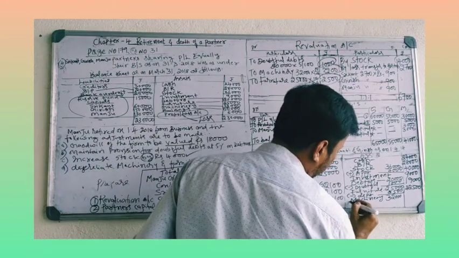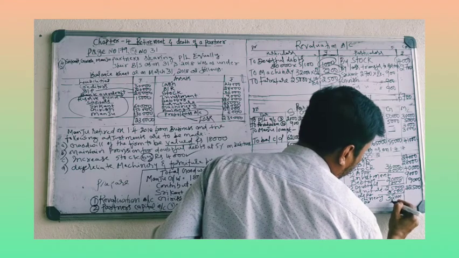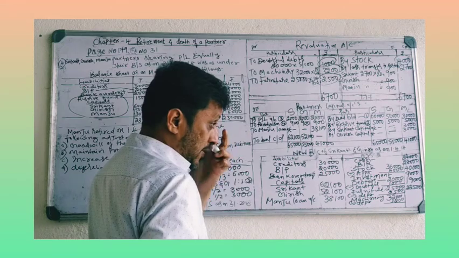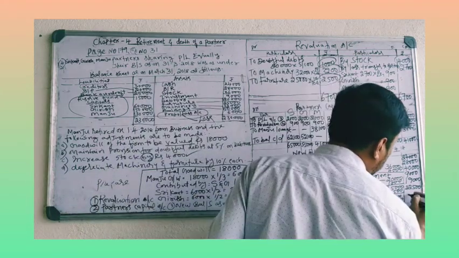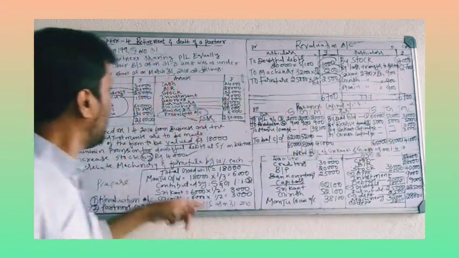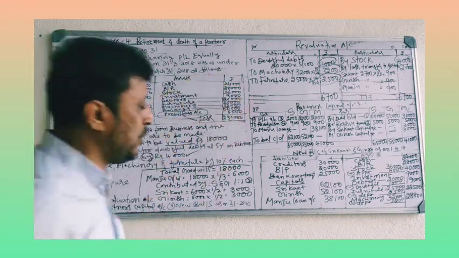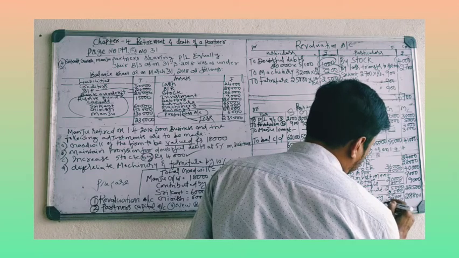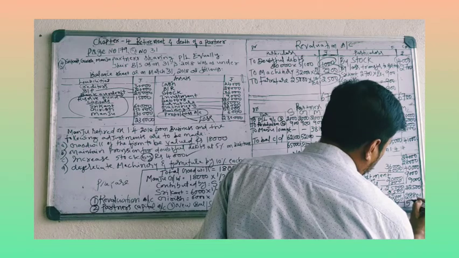Less depreciation 3,200. 32 minus 3 is 29, minus 200, 28,800. Then after that, building 50,000. No change, no increase, no decrease. Take it as it is. Buildings 50,000.